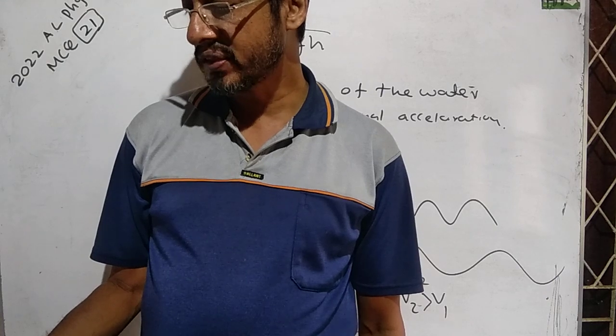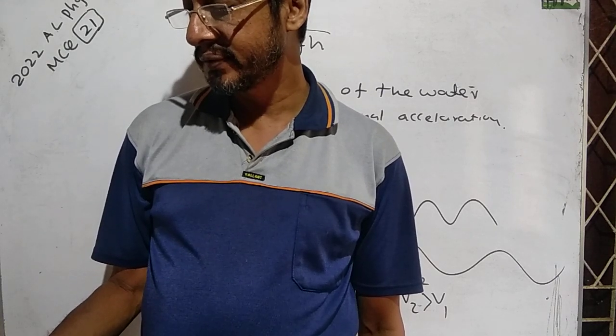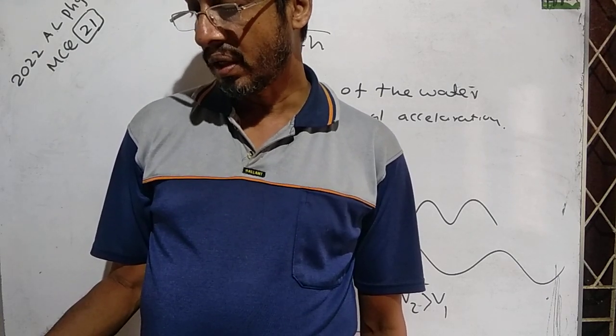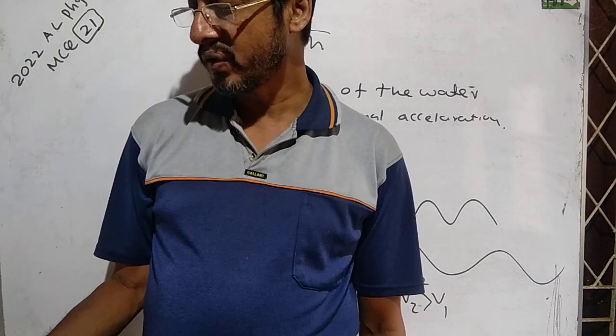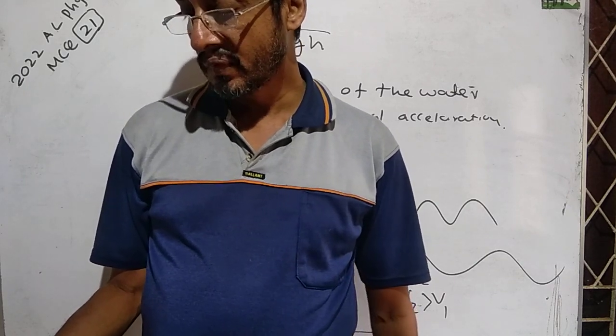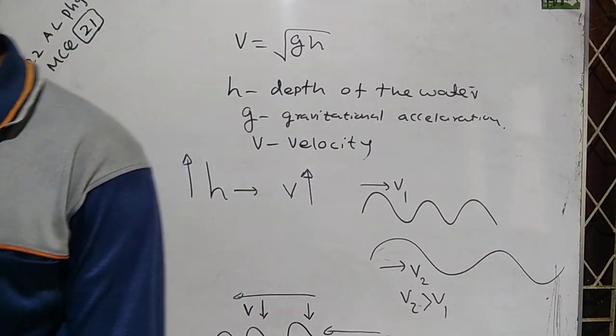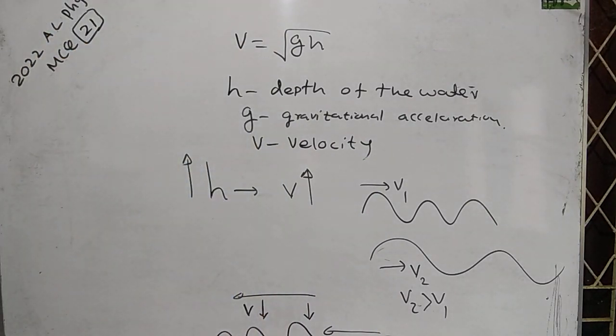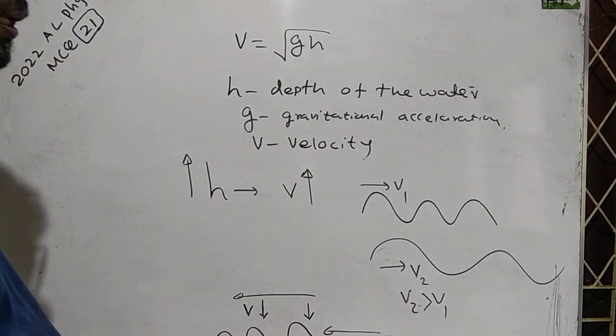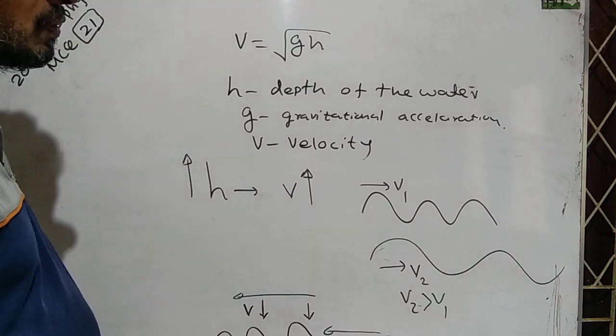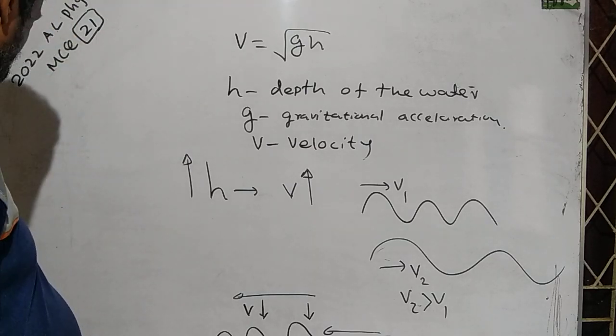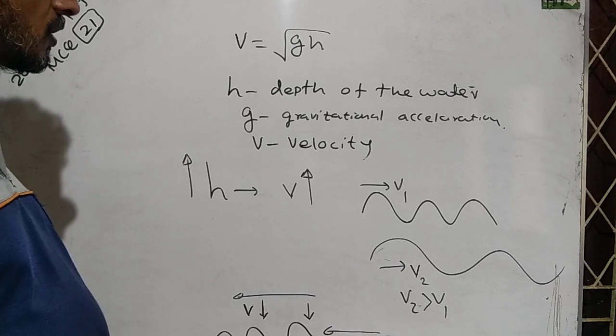Statement C. Amplitudes of the waves in deep water are higher than that in shallow water. Let's consider the tsunami waves. Tsunami waves are water waves.